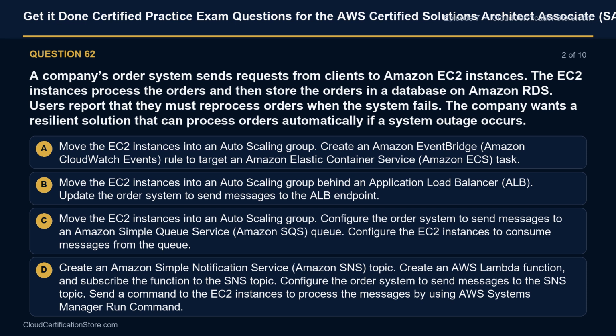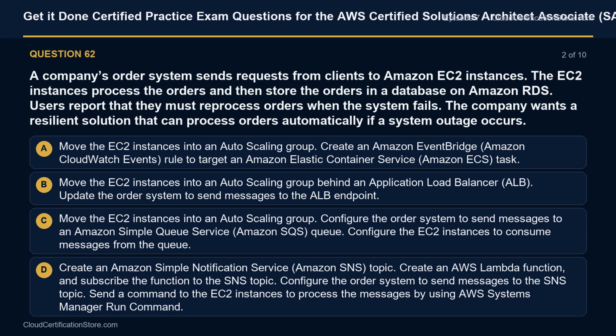Option C. Move the EC2 instances into an auto scaling group. Configure the order system to send messages to an Amazon Simple Queue Service (Amazon SQS) queue. Configure the EC2 instances to consume messages from the queue.